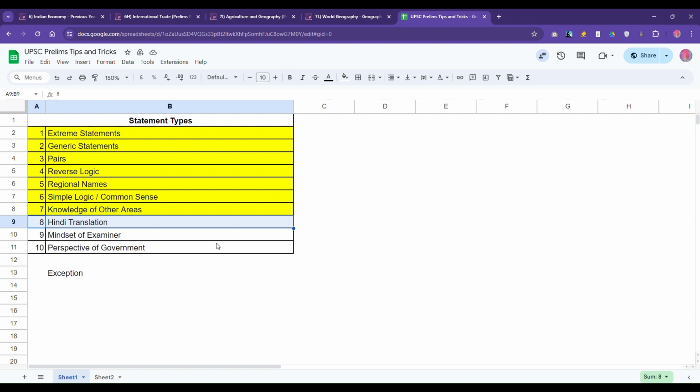Like last year, 2023, I remember there was a question that gave the scientific name of some tree or plant, and said that you can eat the seeds of that plant. In English it was very difficult to understand if it's true or false because they had given the scientific name. But if you read its Hindi translation, it said kale til.